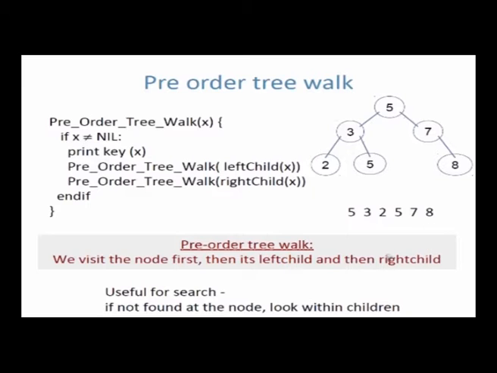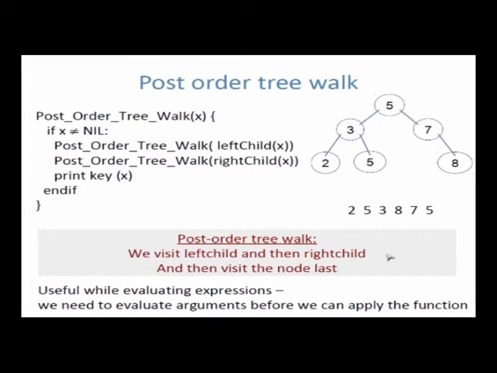Where is it useful? We will see very shortly that pre-order tree walk is useful in doing search of the binary search tree. It's useful in many places, useful to do search. The other way to walk the tree is what's called post-order tree walk. Remember, in-order basically said go to the left, then do the node, then go to the right. Pre-order said do the node, then do the left, then do the right. Post-order, on the other hand, says do the left, do the right, then do the node, okay.